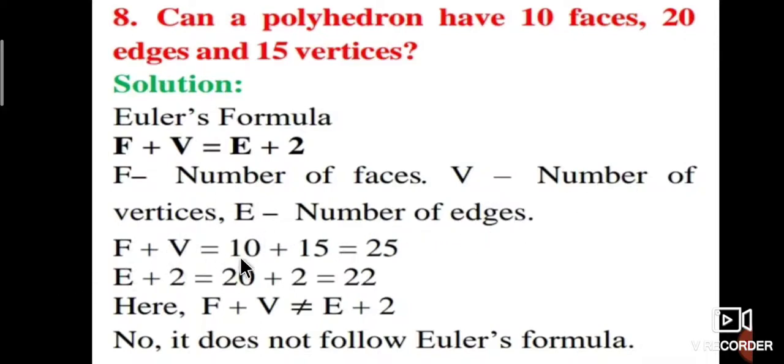Therefore, F plus V is equal to 10 plus 15, which is 25. E plus 2 is equal to 20 plus 2, which is 22. Hence, F plus V is not equal to E plus 2. No, it does not follow Euler's formula.